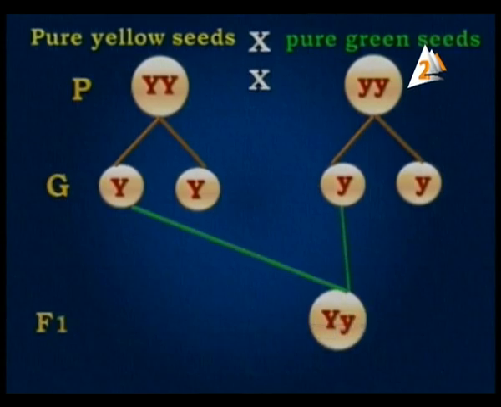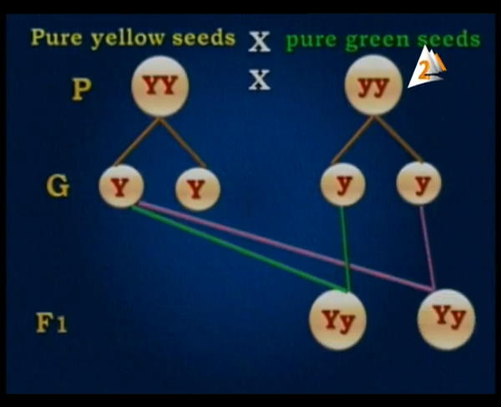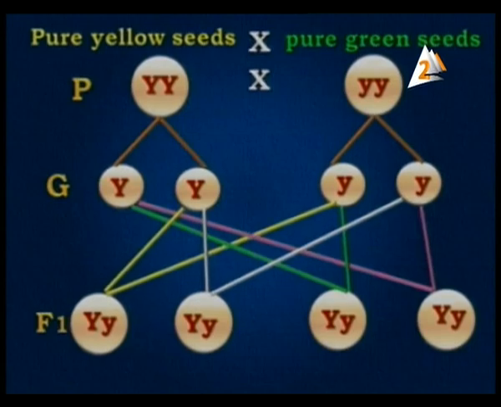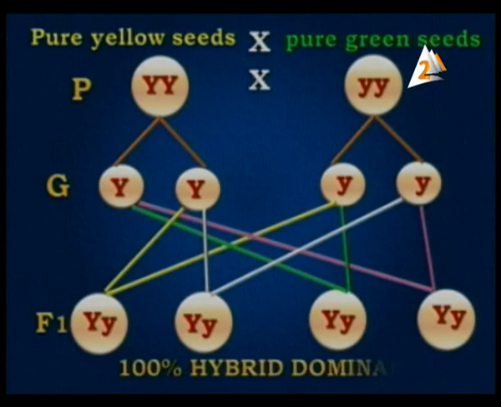After that, we have mating between them. The probability in the first generation F1 is Y capital Y small, Y capital Y small, Y capital Y small, and Y capital Y small. So we have four new individuals in the first generation, all Y capital Y small. It means 100% hybrid dominant trait. Hybrid means mixed between a capital letter and a small letter. So 100% hybrid dominant trait.